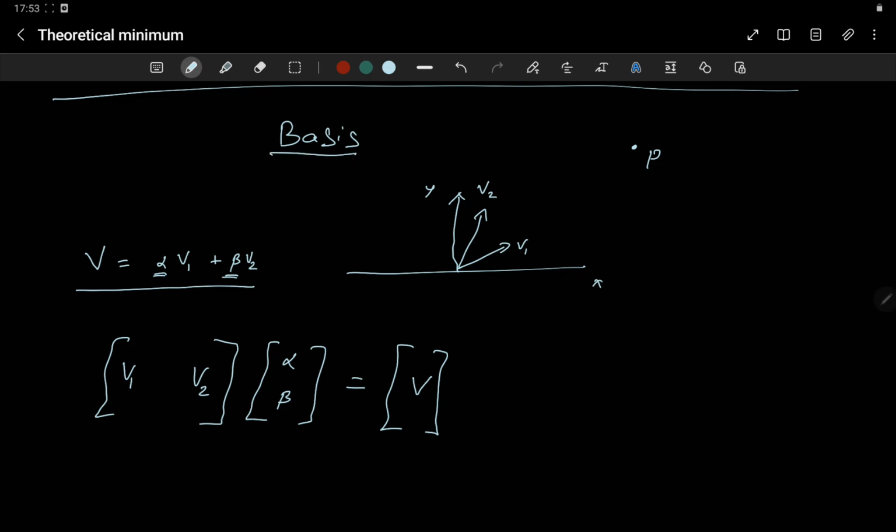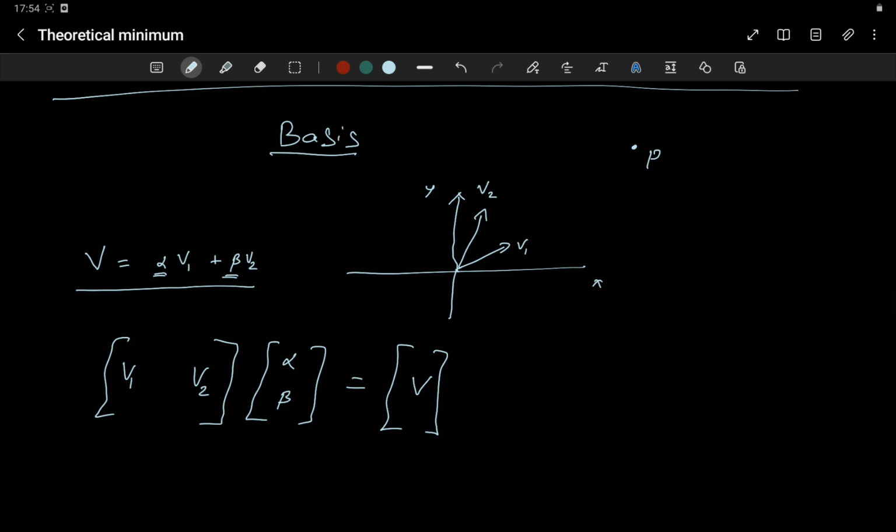But still we didn't discuss what is basis. Now the question is, with these two vectors, is it possible for you to reach any point in this xy plane? Say you can move only along the v1 direction and only along the v2 direction. We can't reach certain points?